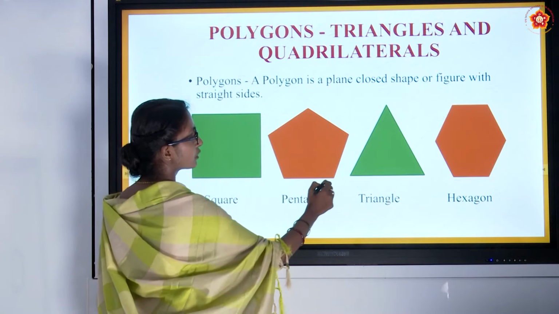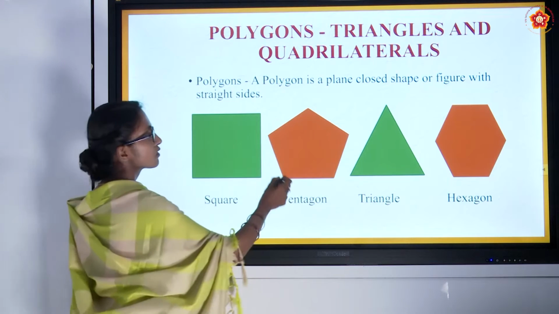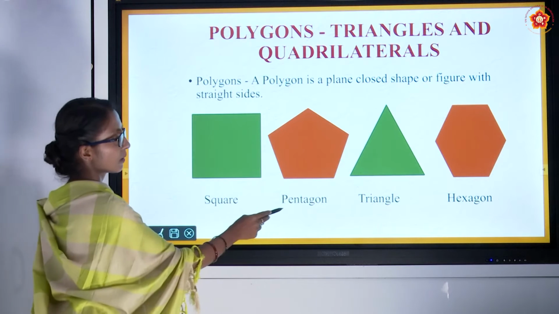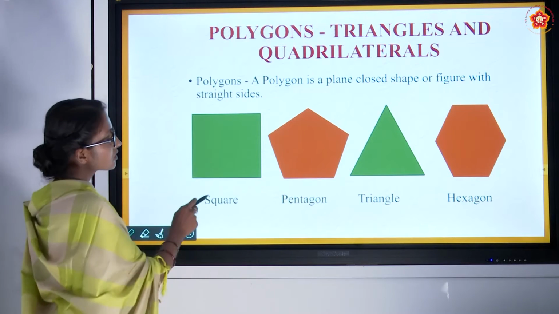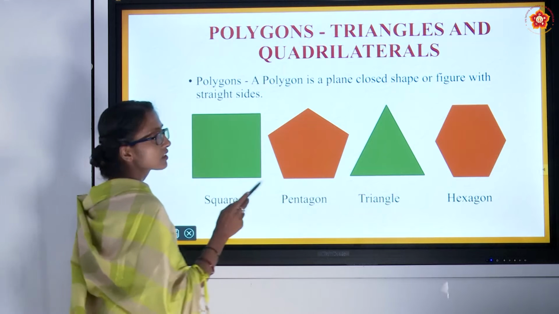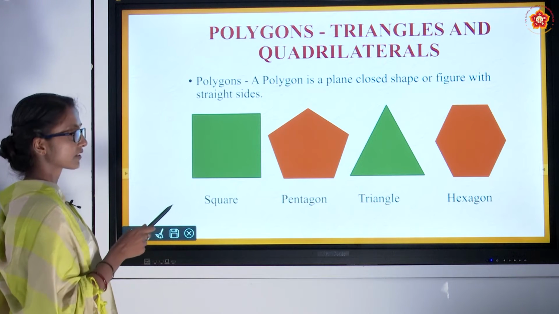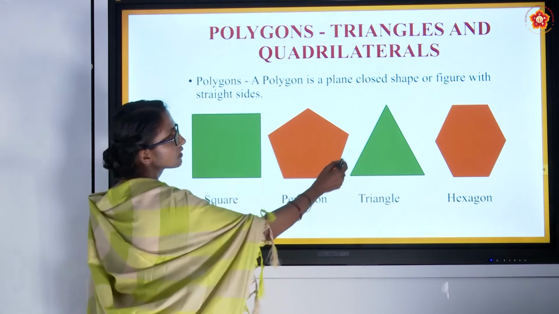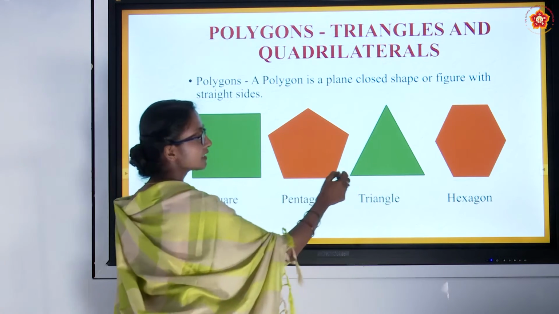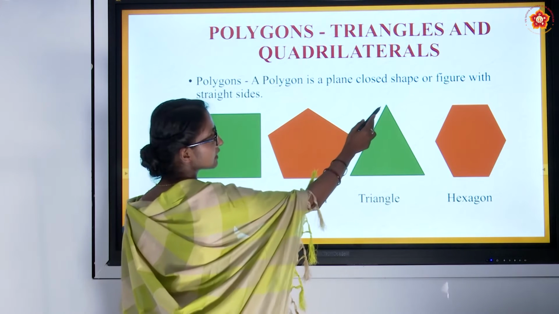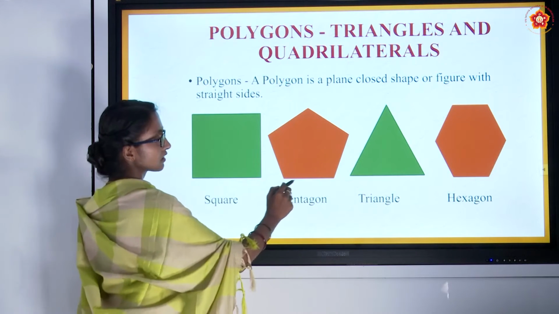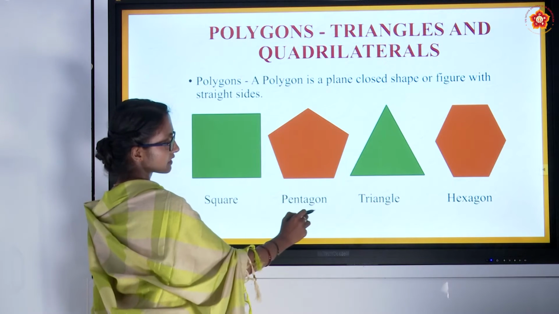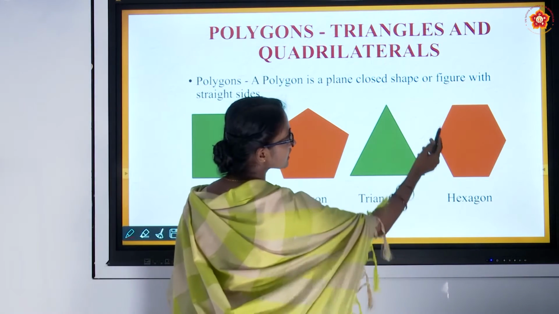Pentagon: 1, 2, 3, 4, 5. So a 5-sided straight geometrical figure can be called a pentagon. Under polygon, square, pentagon, triangle, hexagon, still many more geometrical figures will come. If a geometrical figure is enclosed by 3 straight sides, then it can be called a triangle. If the sides are 5 and they are straight and enclosed too, then it is said to be a pentagon. Hexagon is a 6-sided figure.